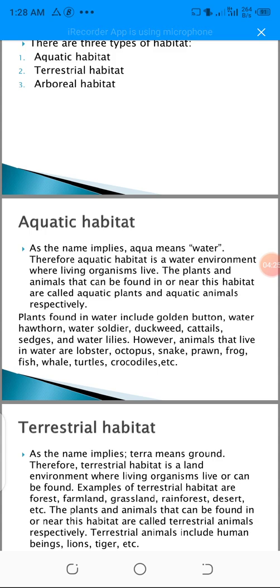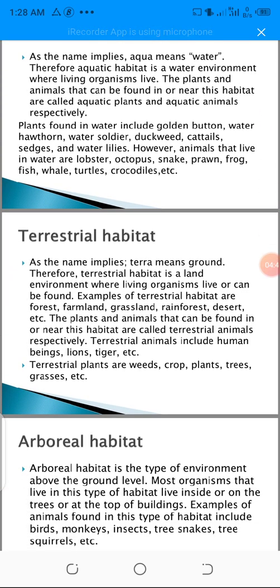So we have plants that survive underwater, and they are called aquatic plants, and we have animals that survive underwater, and they are called what? Aquatic animals. Examples of aquatic animals that live in water are the lobsters, octopus, snakes, prawns, frogs, fish, whales, turtles, crocodiles, and so on. We now know these animals that live underwater are called aquatic animals.